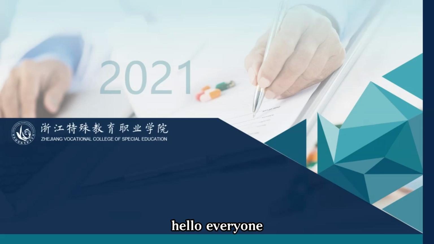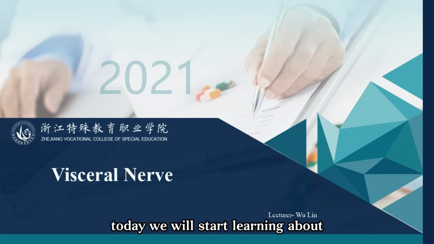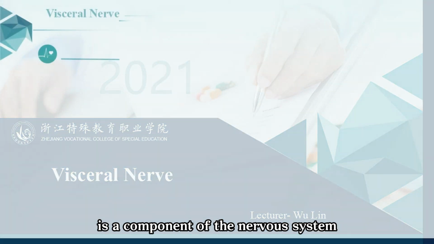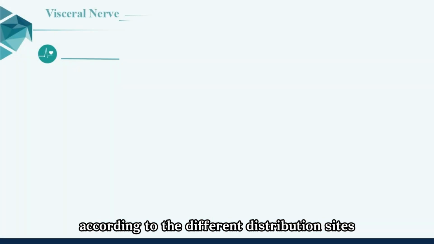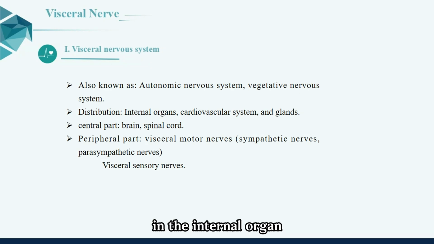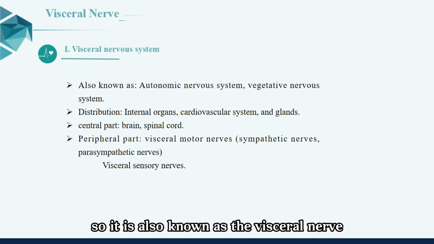Hello, everyone. Today, we will start learning about the visceral nervous system. The visceral nervous system is a component of the nervous system. According to the different distribution sites, it can be divided into the central part and the peripheral part. The peripheral part is mainly distributed in the internal organs, cardiovascular system, smooth muscles, and glands, so it is also known as the visceral nerve.